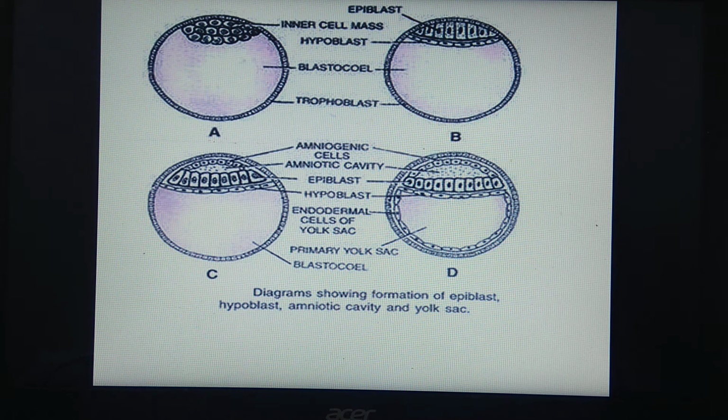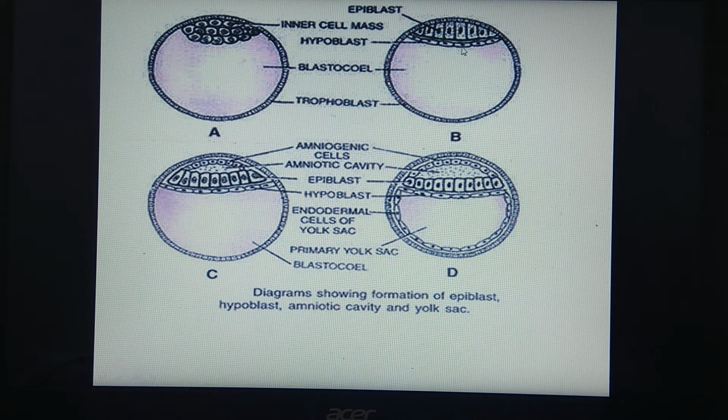This free end of the inner cell mass becomes flattened, starts dividing and grows downwards towards the blastocoel, that is the cavity of the blastocyst. To put it in a complete sentence: these cells of hypoblast become flat.